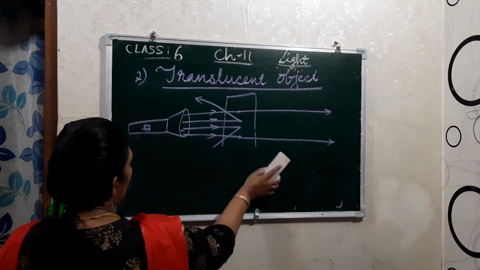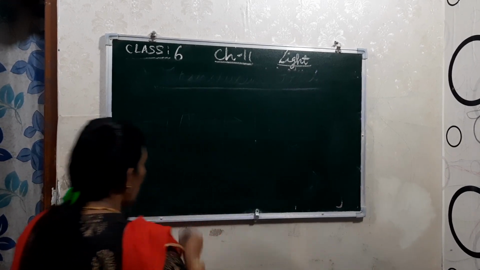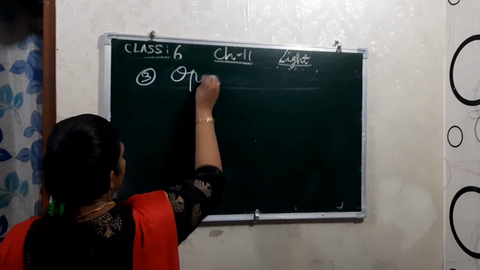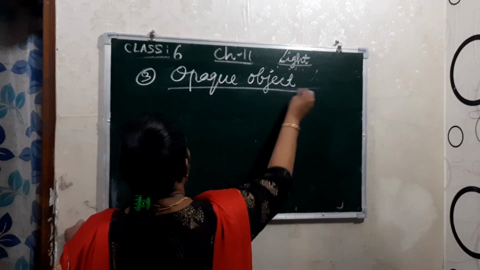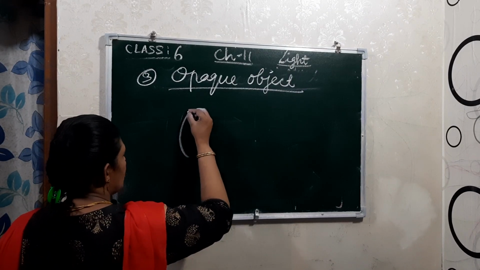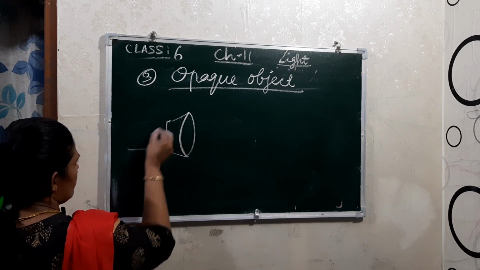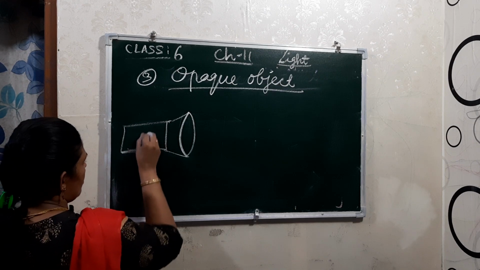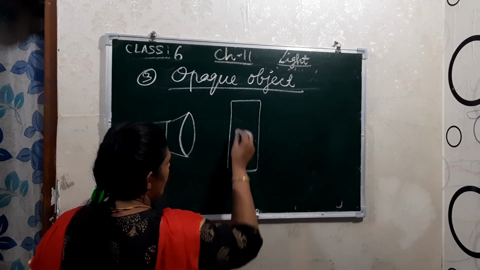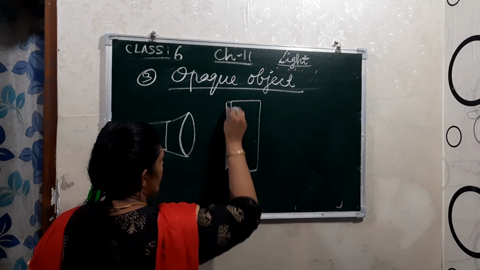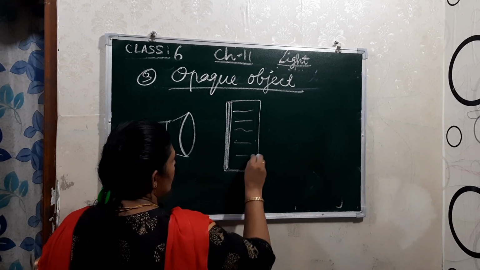Now if I say about opaque, the third one is opaque. Now see here children, an opaque object. Here also we are drawing the torch only, and here we are keeping a book. It's a book we kept there, or any other object you kept there.